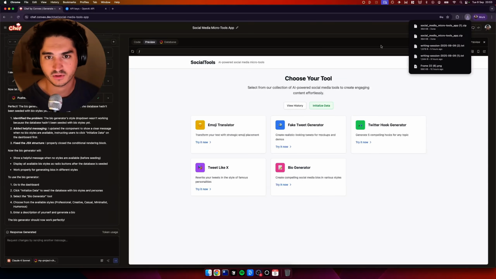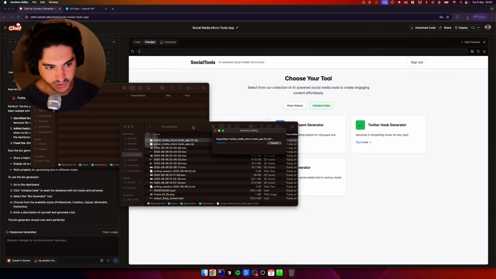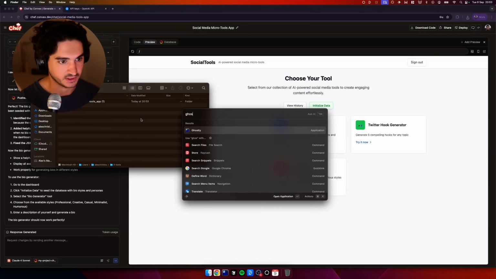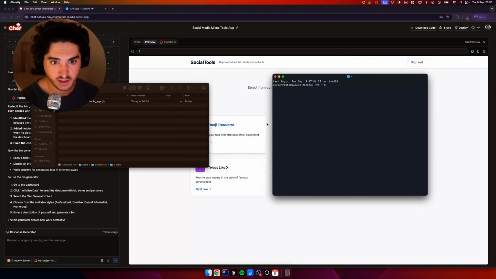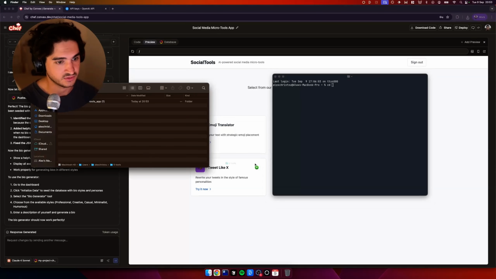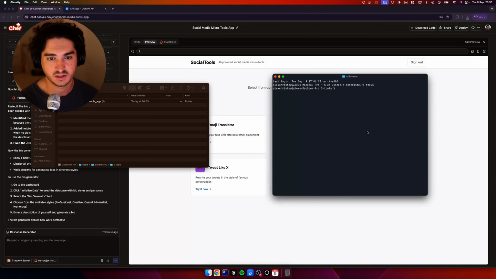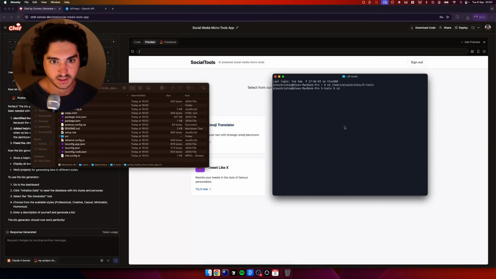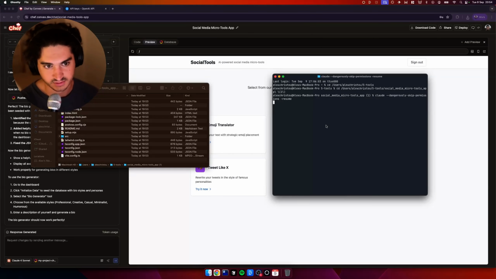But yeah, we've downloaded the code here, and then what we do is we unzip this, and we'll bring it into another folder. And then we'll open up our terminal. I'm using Ghostty here. And then we'll cd into the folder that we just made. Actually, cd into this one that we've just done. So we'll come into this new folder here. And then we're going to cd into this. And then we're going to run Claude, dangerously skip permissions.